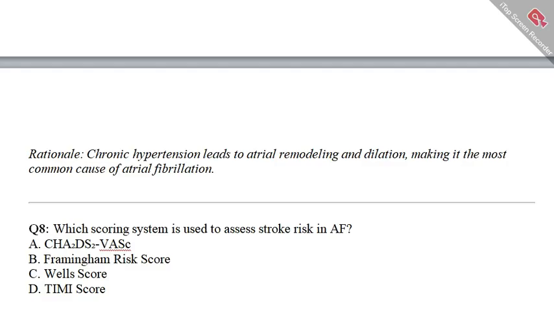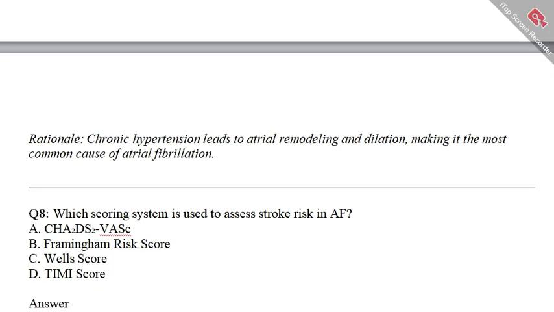Option C is the Wells score, and option D is the TIMI score. I would say to you, learn these acronyms, and this way it will help you if you get any question related to this type of acronym, you will be able to understand it well. So what is your option?